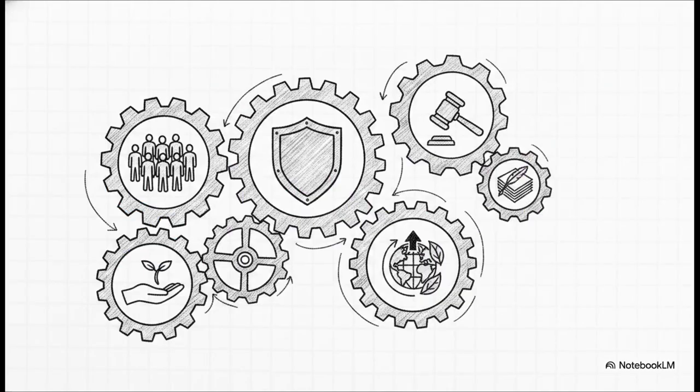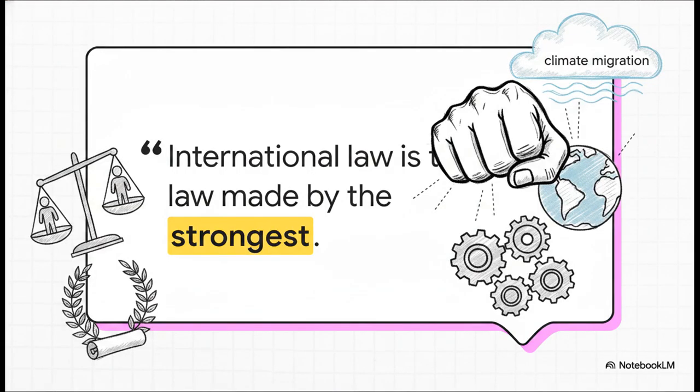Now, to make an ambition that massive actually work, the Charter had to build a structured machine. So you've got the General Assembly. Think of that as a massive global town square where every state gets a voice. Then there's the incredibly powerful Security Council, which holds the primary responsibility for maintaining world peace. And of course, the International Court of Justice, which is there to legally resolve disputes between nations. It's a hugely complex apparatus, but it serves as the diplomatic engine for the entire world. Let's take a quick reality check here, though. On paper, Article 2 of the UN Charter establishes the absolute sovereign equality of all its members.